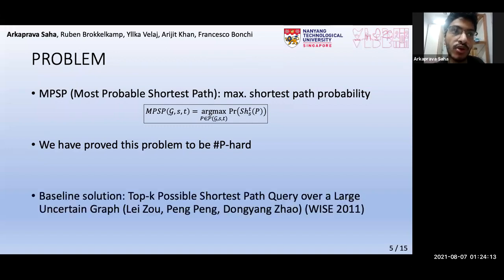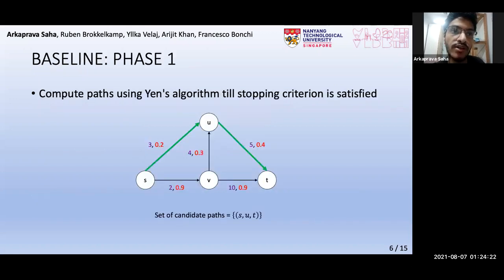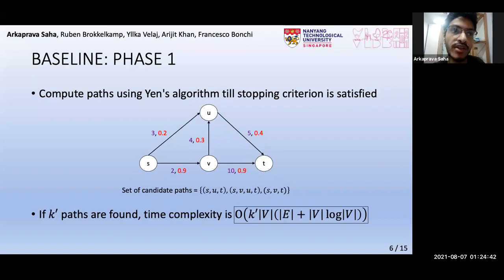This paper in WISE 2011 proposes a solution to this problem, which we use as our baseline. It runs in 2 phases. First, in phase 1, it computes paths in ascending order of lengths using Yen's algorithm till a stopping criterion is reached. For example, in the graph below, this green path is obtained first, then this, and finally this. These 3 constitute the candidate paths for the next phase. Now, if k prime paths are obtained, then the time complexity is as shown here.